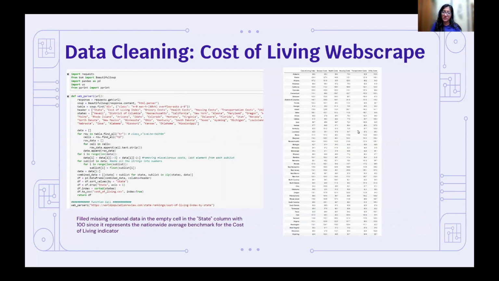Next, we have the cost of living web scrape. To do this, we began by identifying and listing out all the different states. And then we went through to the table itself. We found the table and we extracted the needed columns associated with each state.